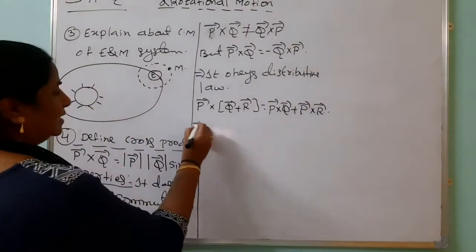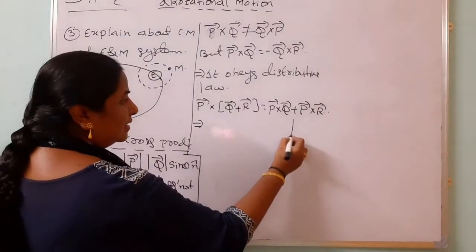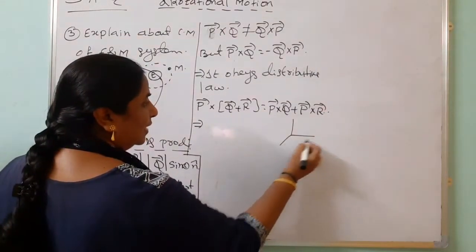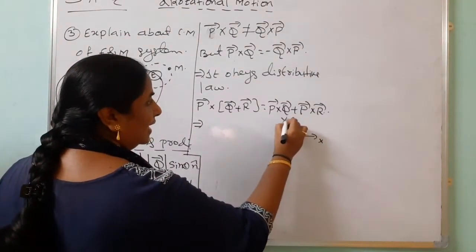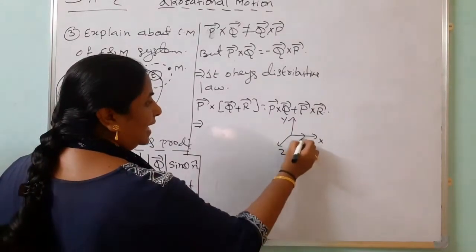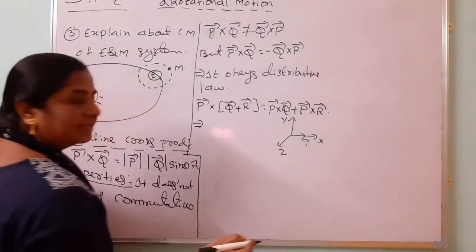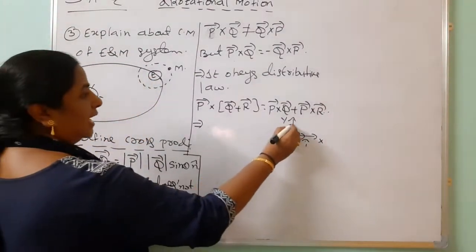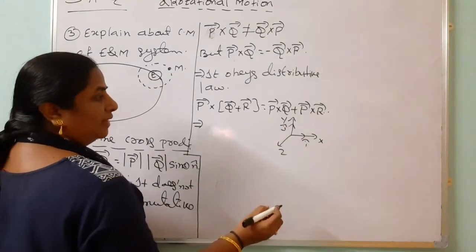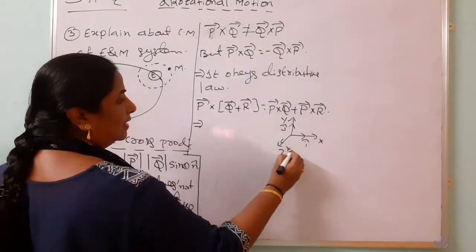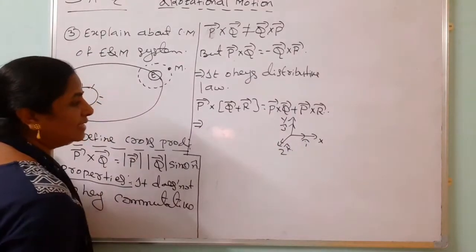The next property: when we take the reference frame coordinate system along the x-axis, y-axis, z-axis, i cap is the unit vector along the x-axis, j cap is the unit vector along the y-axis, and k cap is the unit vector along the z-axis.